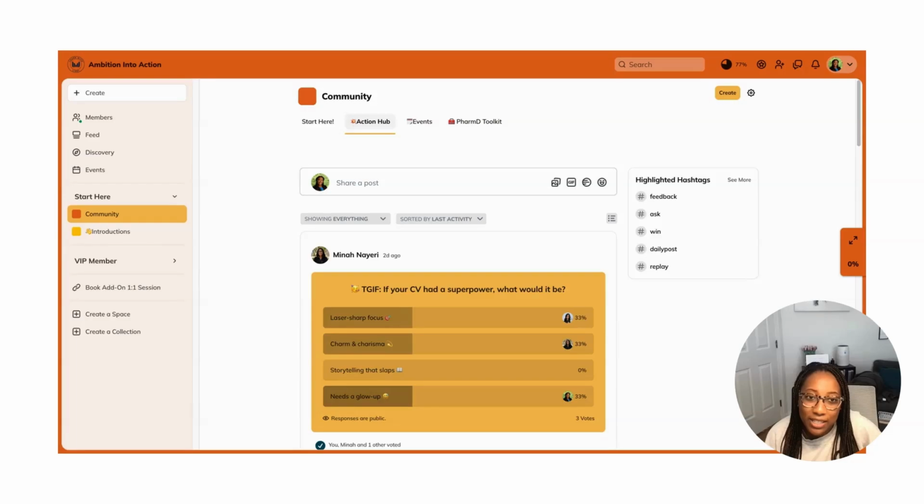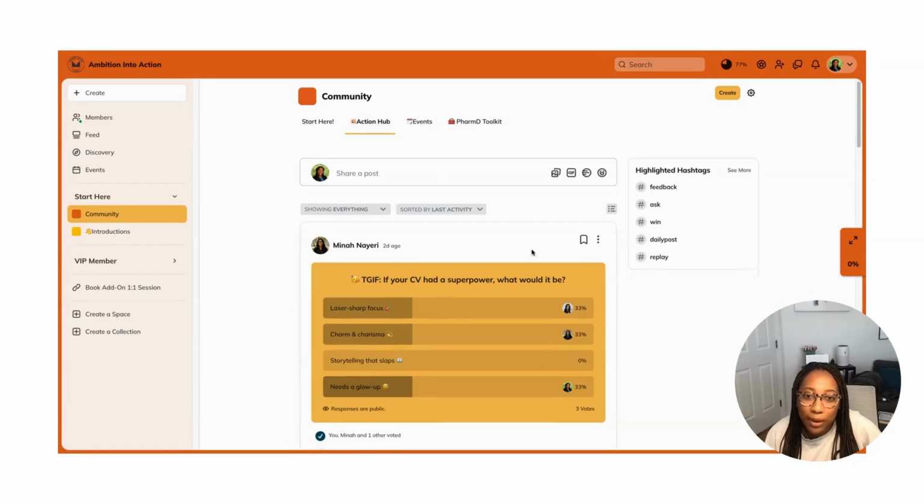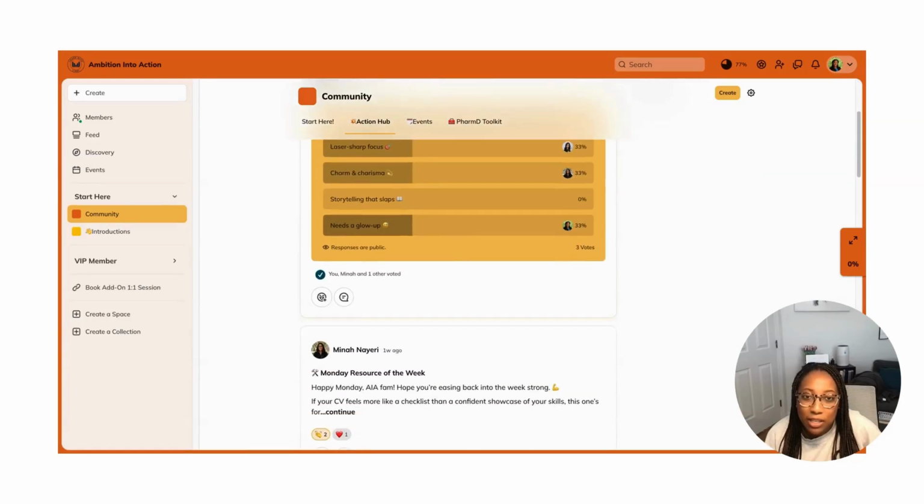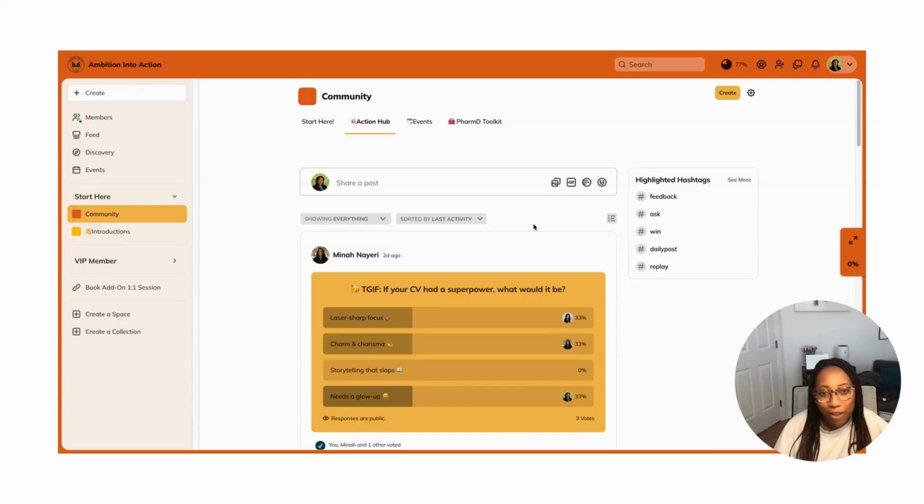Moving on to our Action Hub, this is where we have our daily posts. Every day of the week, Monday through Friday, we post different pieces of content to share resources and create that community feel, help you learn about each other and about yourself so that you're taking the time to reflect as well. On Mondays, it's just like a weekly update, what's going on this week in the community. And also our community lead will share a lovely resource for you that is related to our monthly theme.